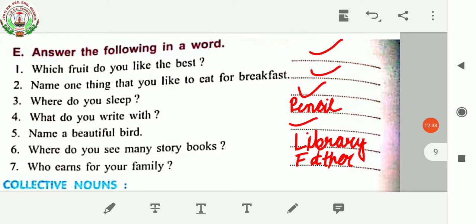So here, answer the following in a word. Which fruit do you like the best? You have to write here. Name one thing that you like to eat for breakfast. Your favorite thing, you have to write over here. Where do you sleep? What do you write with? You write with a pencil. Name a beautiful bird, you have to complete it. Where do you see many storybooks? We used to see many storybooks in a library. Who earns for your family? It's your father who earns for your family.